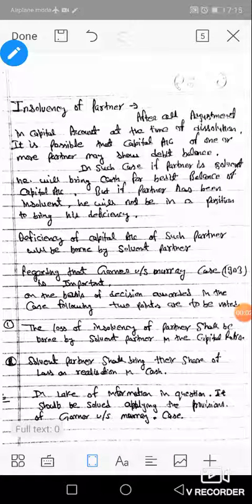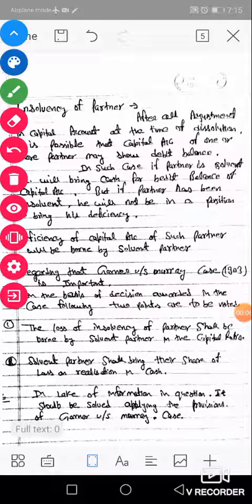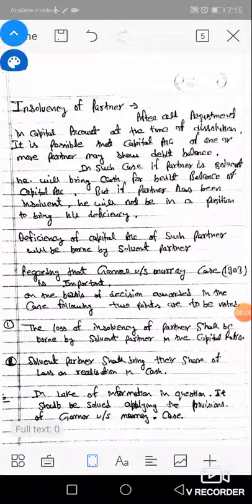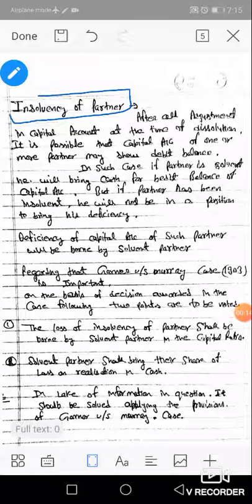Yes, class. Our today's topic is insolvency of partner. Insolvency of partner is the last topic of chapter number 4. It is an important topic from the exam point of view.